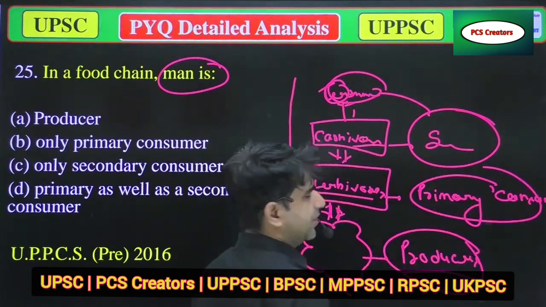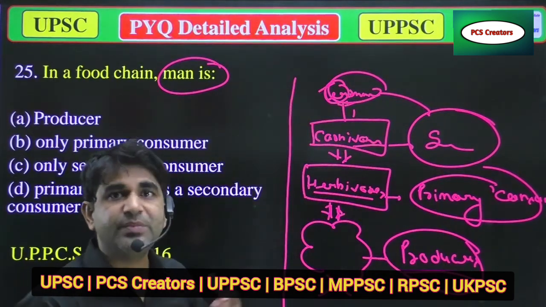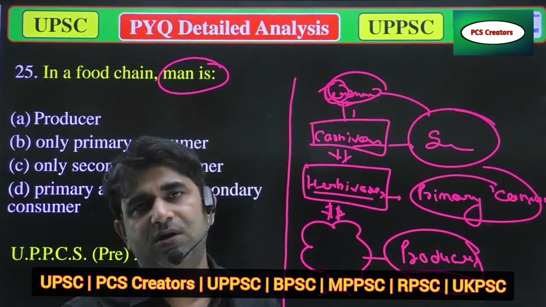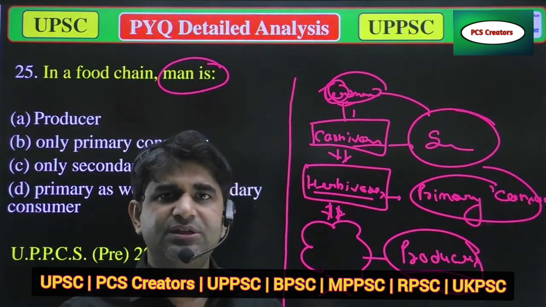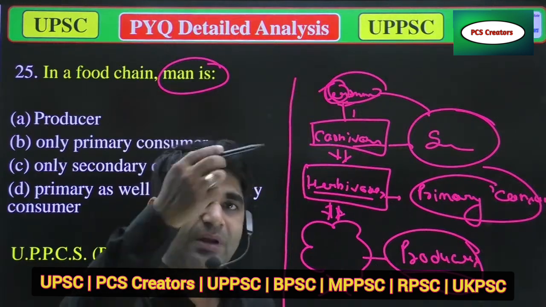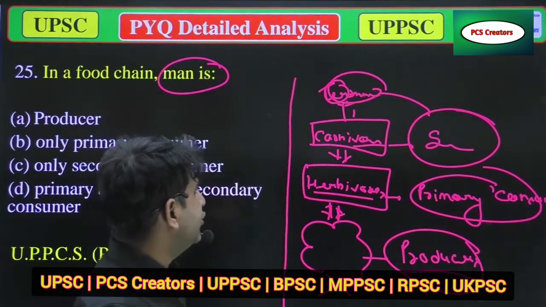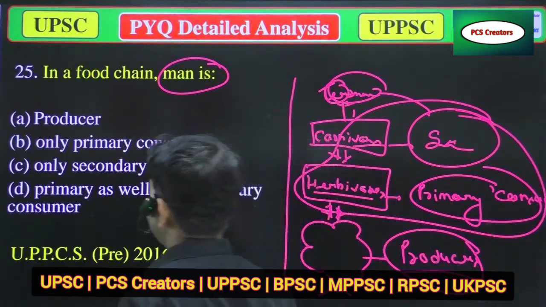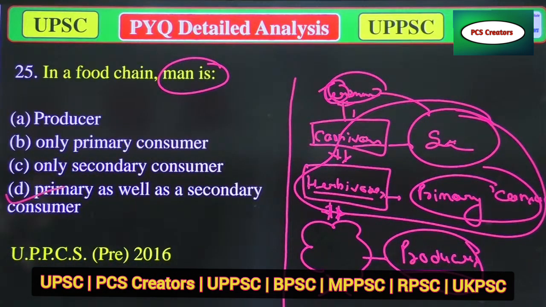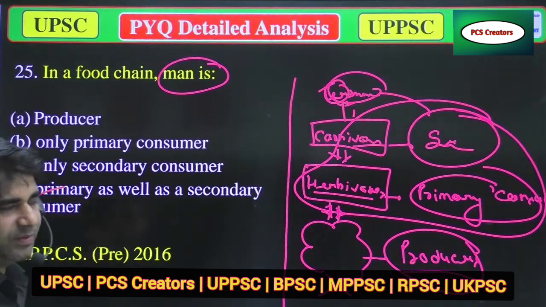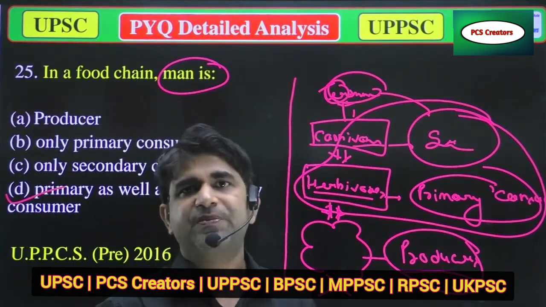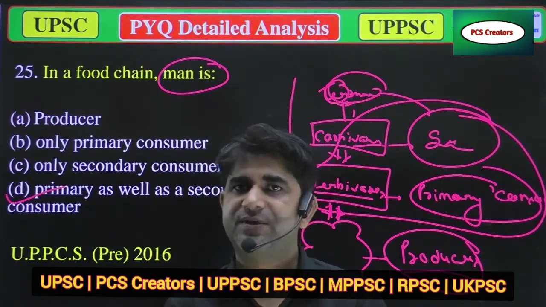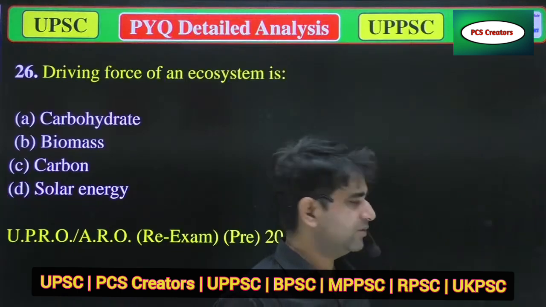But we also eat meat, like we also eat animals like goat, hen, fish. These are primary consumers, because we eat primary consumers too. That is why human beings are primary consumers as well as secondary consumers. So option D will be the correct answer, because humans can eat producers as well as primary consumers. Now we'll move to the next question.